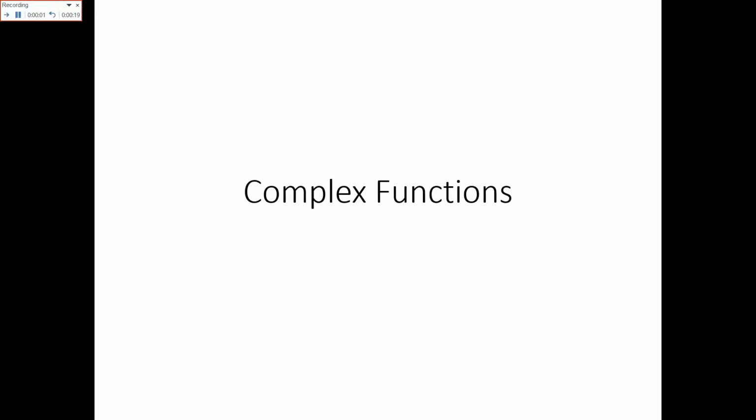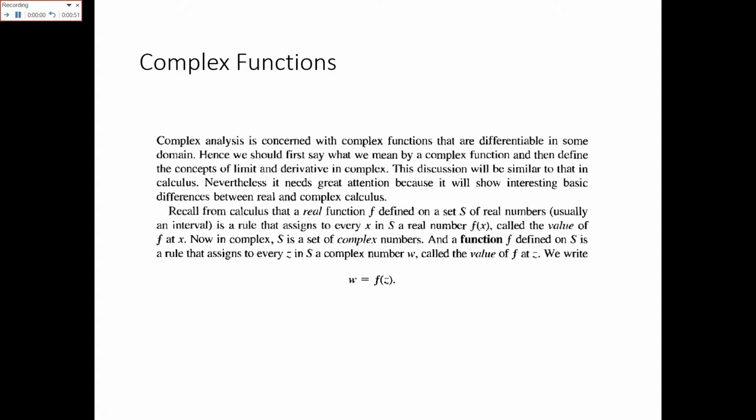Today we will study the basic complex functions. In the previous 4 lectures we have basically learned the complex numbers, their properties, then we have read De Moivre's theorem and also the polar form of the complex number. But in today's lecture we'll move further and we'll find out how we can have the function of the complex numbers. So what is the definition of a complex function?